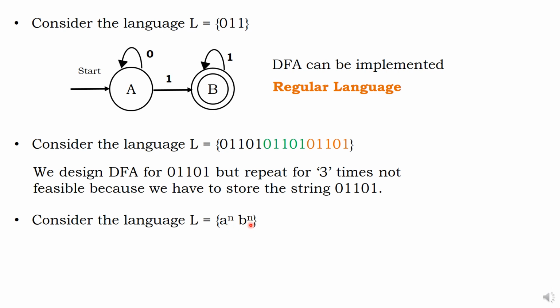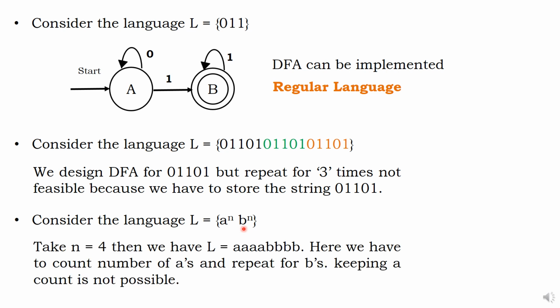A power n, B power n. How many times, sir? N number of times A, n number of times B. Let us take n equal to 4 or 5. Then 4 A's, 4 B's. Now, can you implement it? No, sir, not possible. Why? Who is going to count 4 times? Your DFA cannot count. Here we have to count A's and B's for 4 times. Keeping that count is not possible. So this language and this language are not regular languages. This language is a regular language. These two are not regular languages.